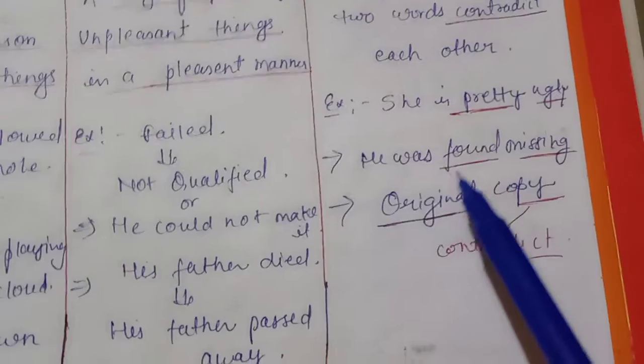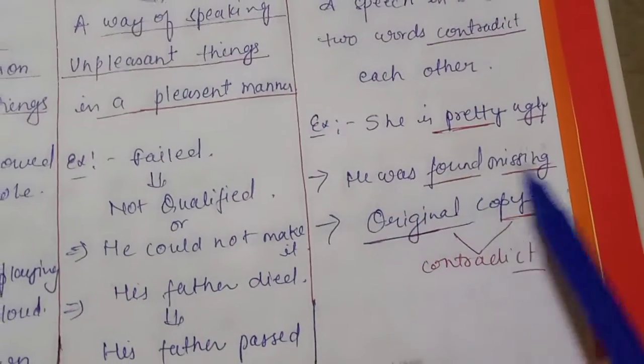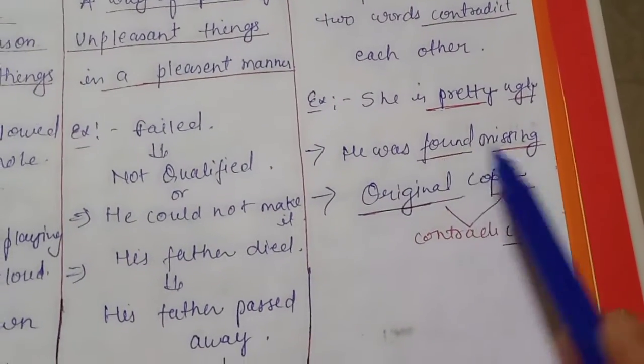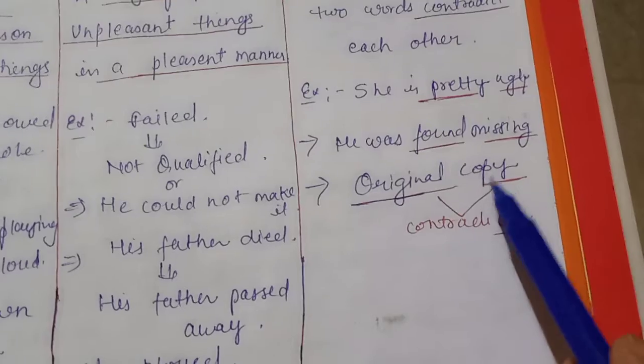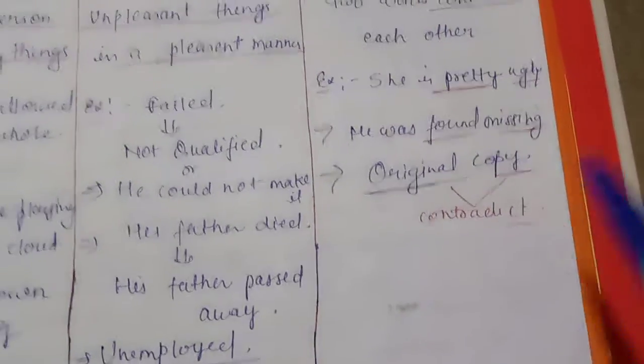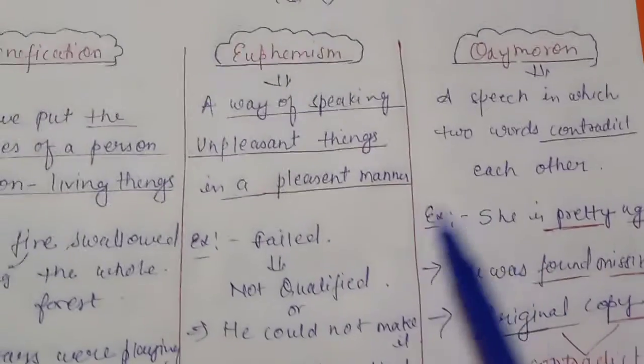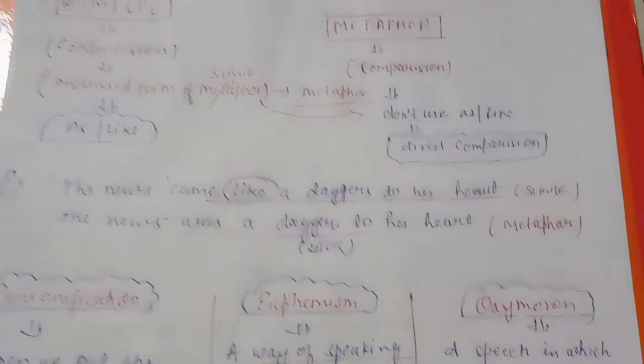Another example: he was found missing. Found and missing are both contradictions. Original and copy are both contradictions. I hope you're getting it, and easily you can make a short note on figure of speech like that. That's why I made this video.